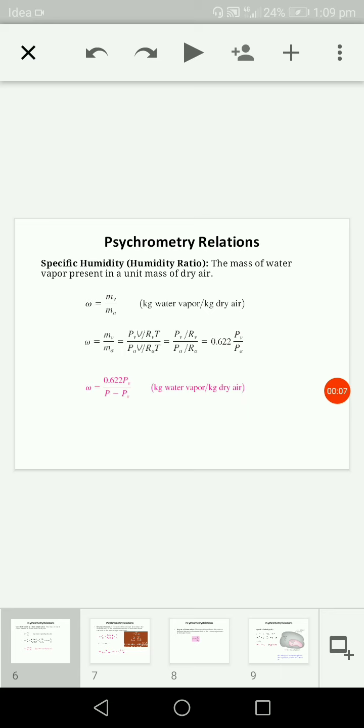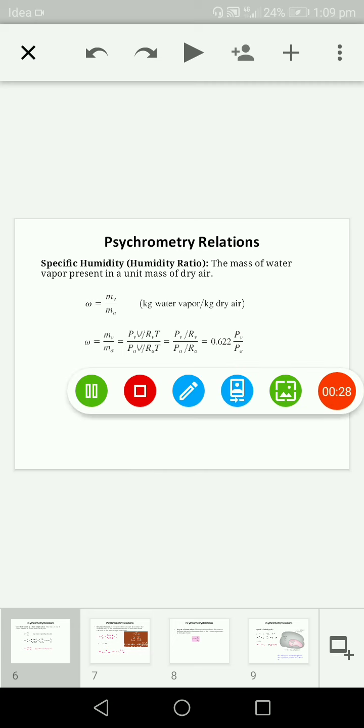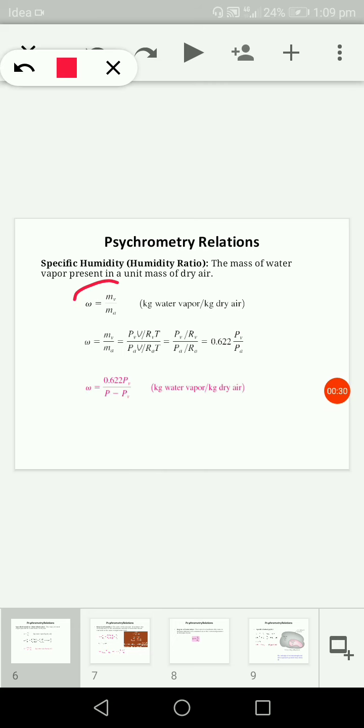In today's lecture we are going to study different psychrometric relations. The first psychrometric relation that we have to study is specific humidity. This is the term which shows us the mass of water vapor that is present in a unit mass of dry air, and its formula is omega equals mv, that is the mass of water vapor per unit mass of dry air.